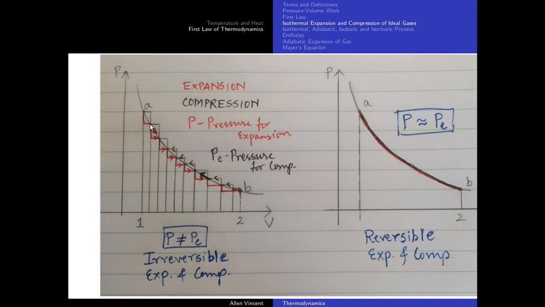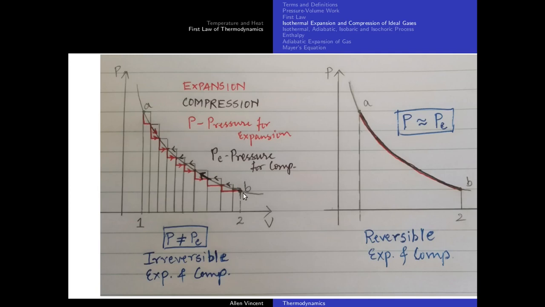When I reduce the pressure again, the gas will again push the piston forward. Push the piston, reduce pressure, push the piston, and you will reach state B. That is the expansion cycle. All throughout that process, the internal pressure was greater than the external pressure. I reduced the external pressure, that's why the internal pressure was greater, and that's why it could expand. I hope you understood this cycle.